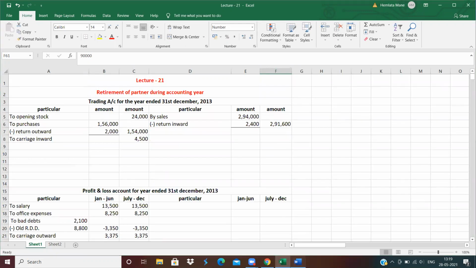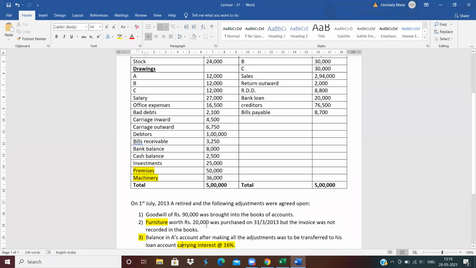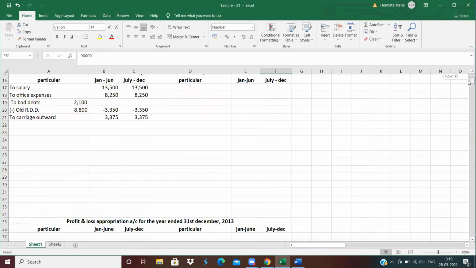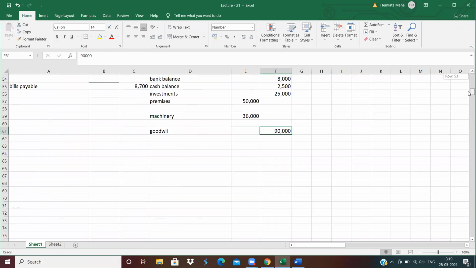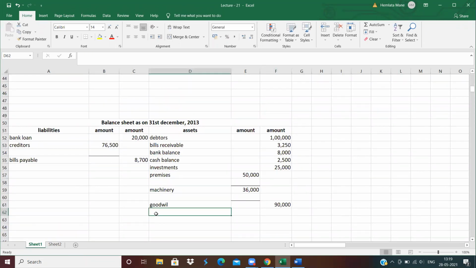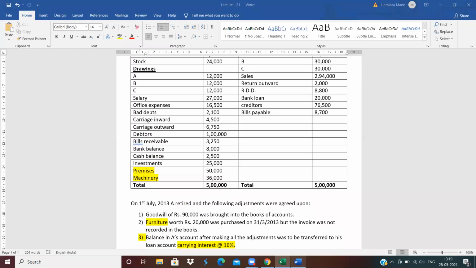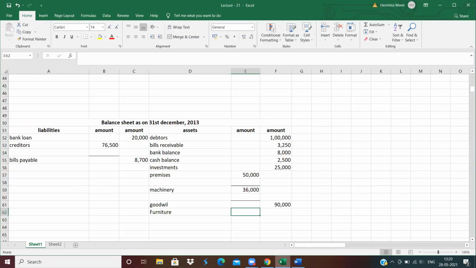Now, next adjustment. Furniture worth rupees 20,000 was purchased on 31st March 2013, but the invoice was not recorded in the books. So first, furniture purchase. Furniture comes in the business, so write furniture on the asset side in the inner column, because the adjustment is given on furniture: furniture purchase of rupees 20,000. But leave one line after that for the adjustment not recorded in the books.